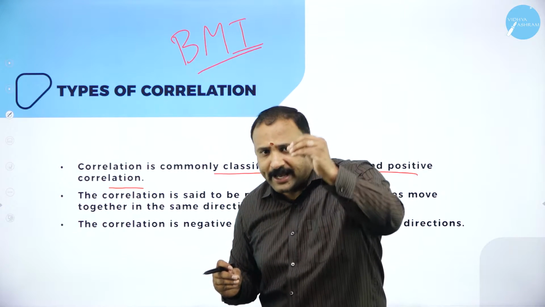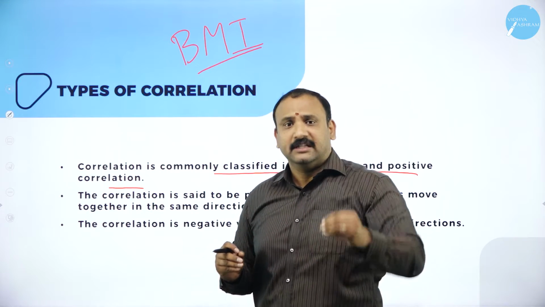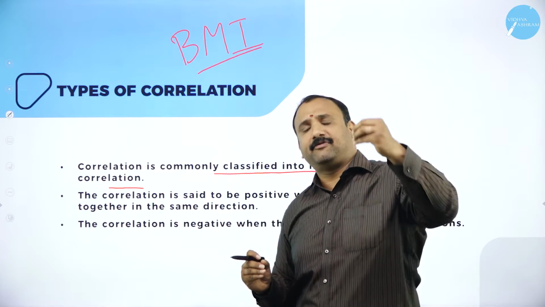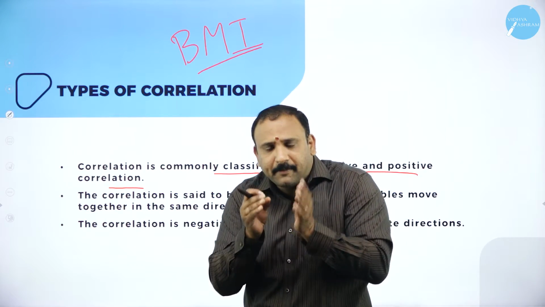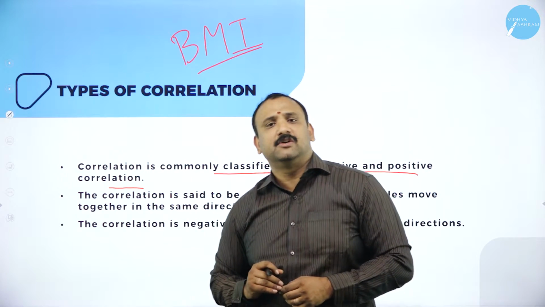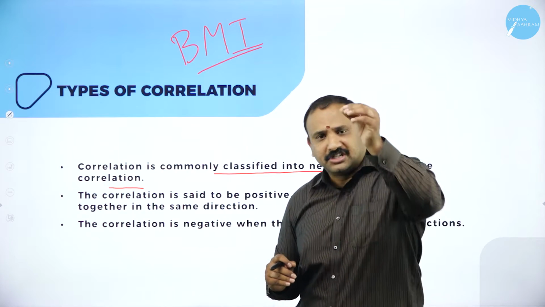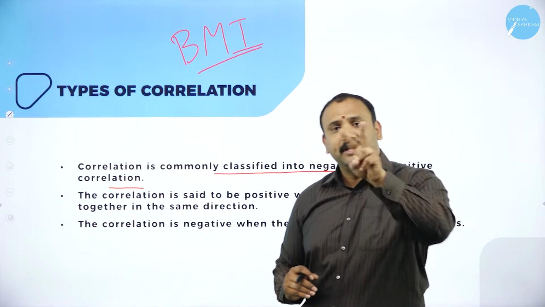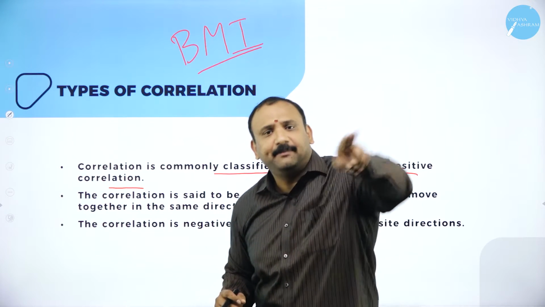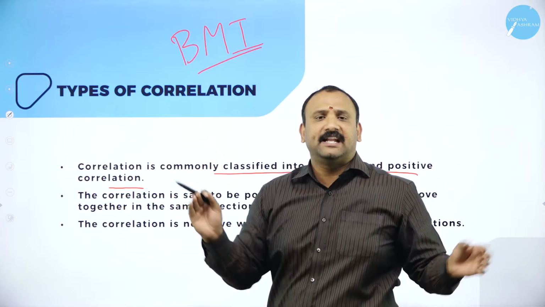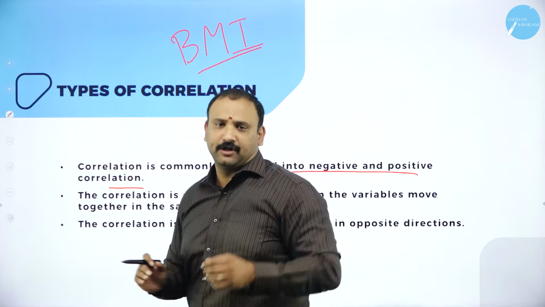But if you look at it the other way around, there are people who, even at the age of 60, are able to perform like youngsters. Then automatically, age and performance become two different factors altogether. Similarly, in correlation, what we are trying to say here is that when the two variables move in the same direction, we call it positive. When the two variables move in opposite directions, we call it negative correlation.